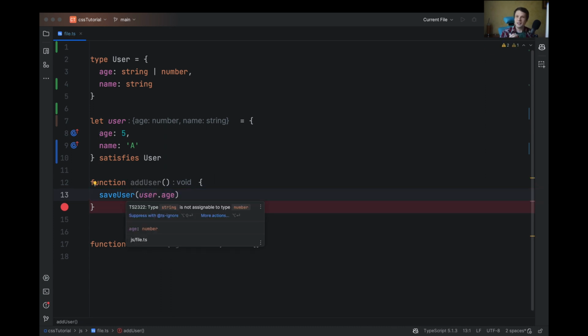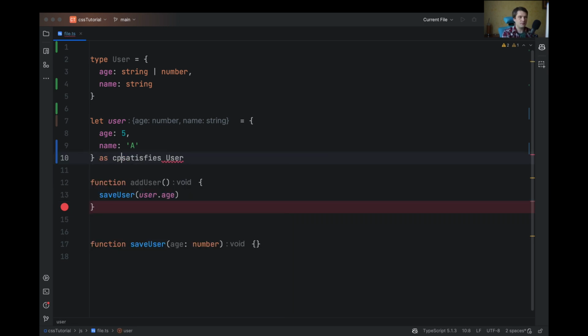We can even improve it using as const. In this case, TypeScript will even know the value. In this case, it's 5. I hope this helps.